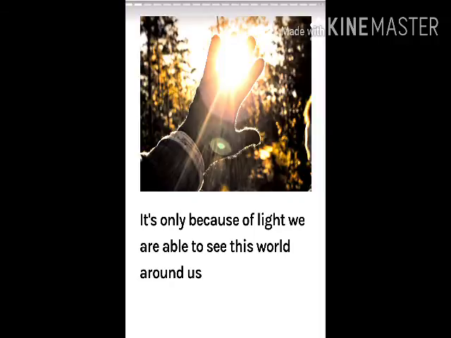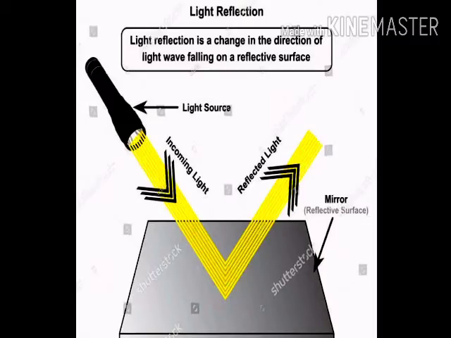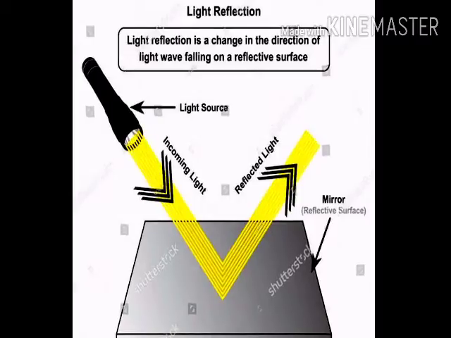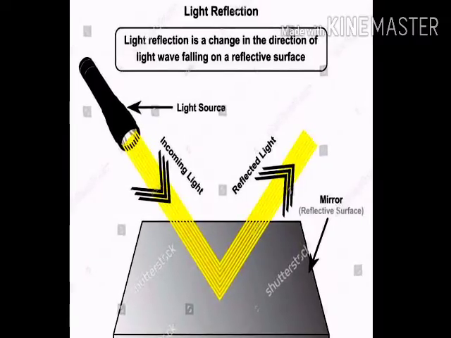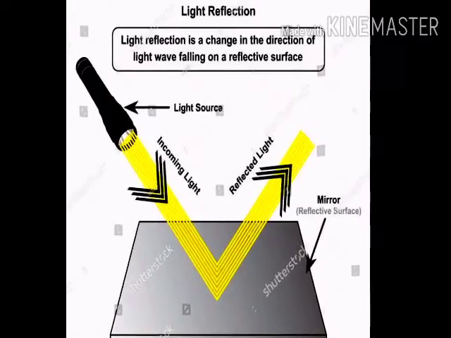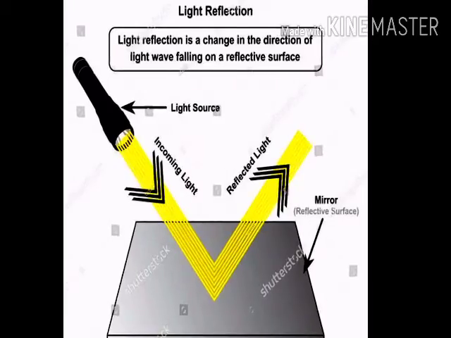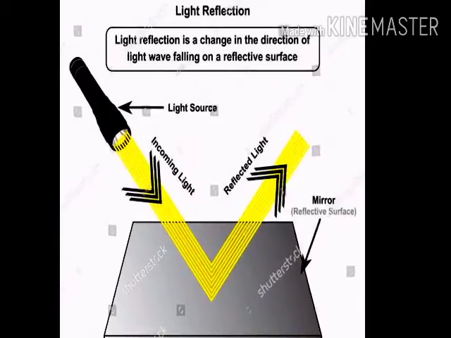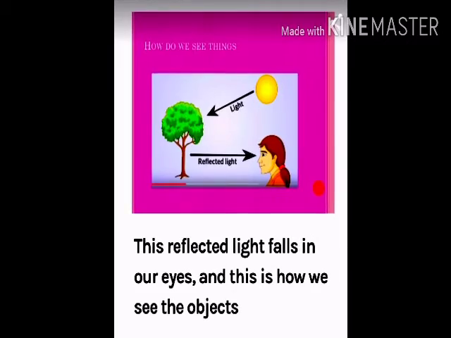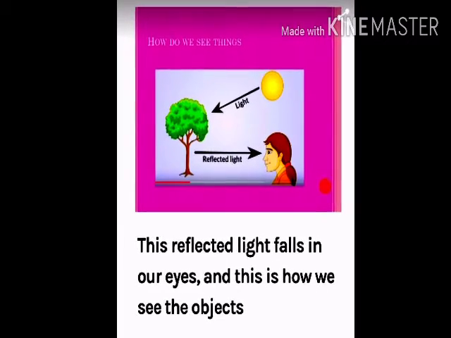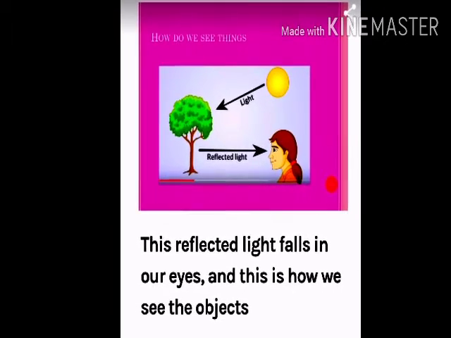It is only because of light that we are able to see the world around us. Is it not, children? Yes. Light reflection is a change in the direction of a light wave falling on a reflective surface like a mirror. Next, this reflected light falls in our eyes, and this is how we see objects.